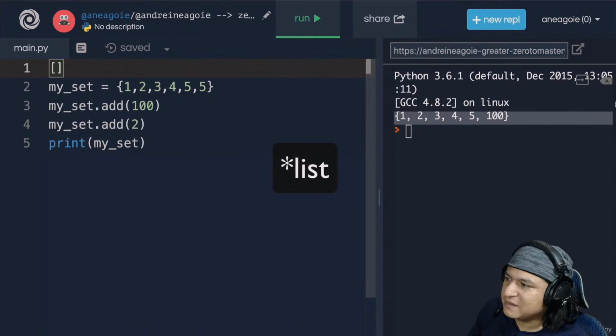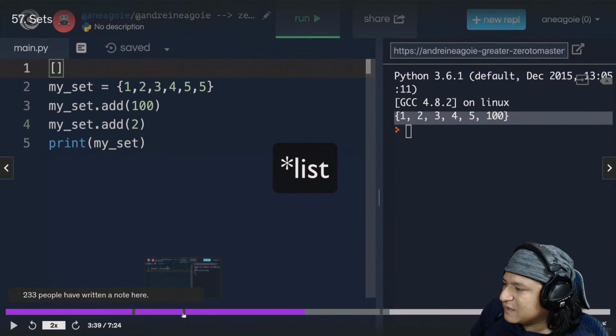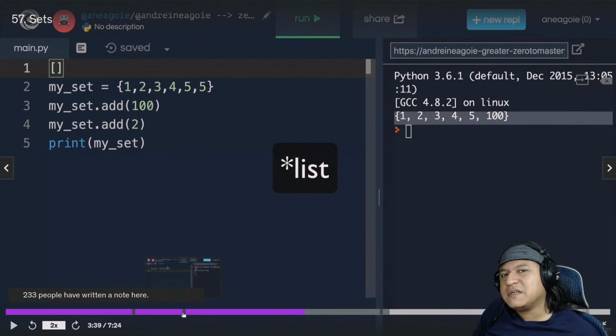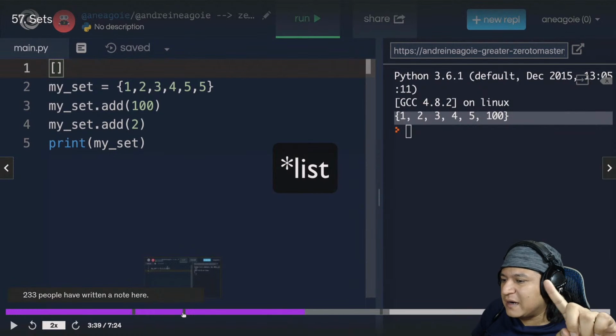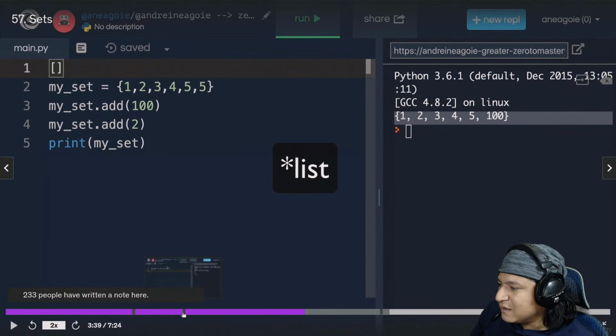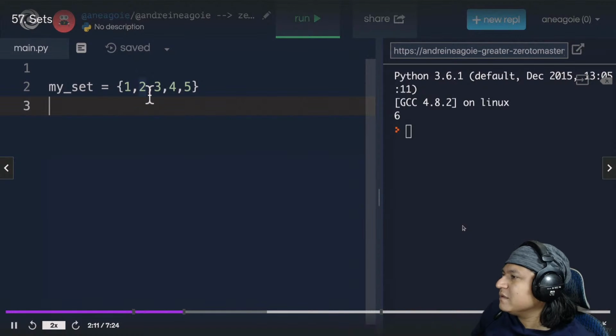The thing is that I see two 5s, but it's only showing one, which means that maybe one of the 5s is not there anymore. Let me rewind this. Maybe I'm confusing this with actual JavaScript sets, because those work the same way. You may only have one value of one kind there. You cannot repeat on sets. Of unique objects. Unique objects.